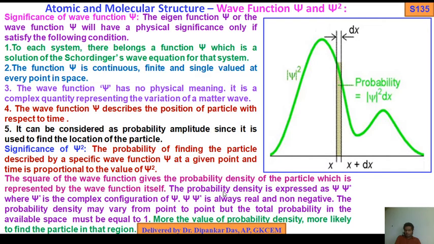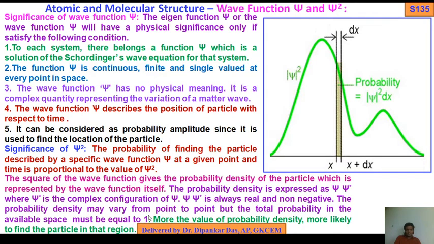The probability density is expressed as psi psi star, where psi star is the complex conjugate of psi. Psi psi star is always real and non-negative.